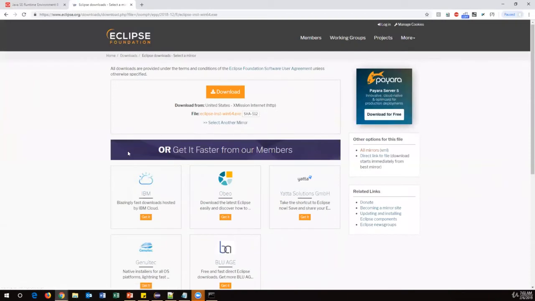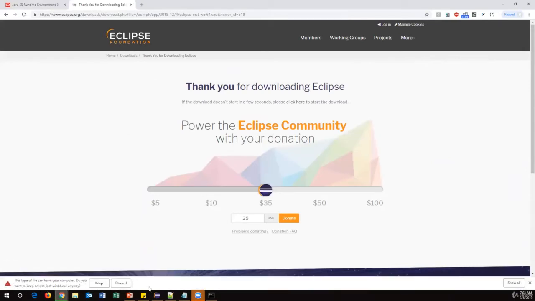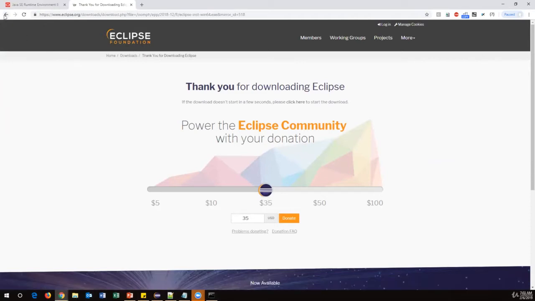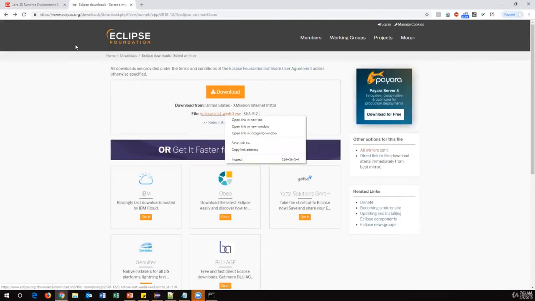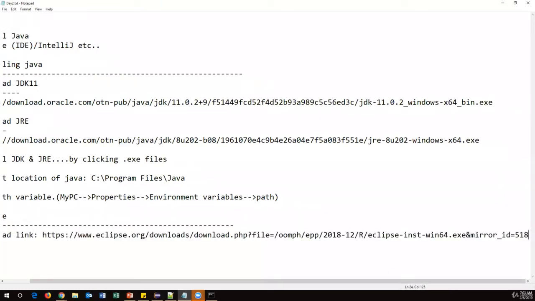Now it will go to the next window, and from here you can download this one or this one, anything is fine. Just click on this exe file. It will start downloading one exe file. I'm just discarding it because I already have it. I will provide you that direct link. You can just open this link in a browser and download, and you will get an exe file.